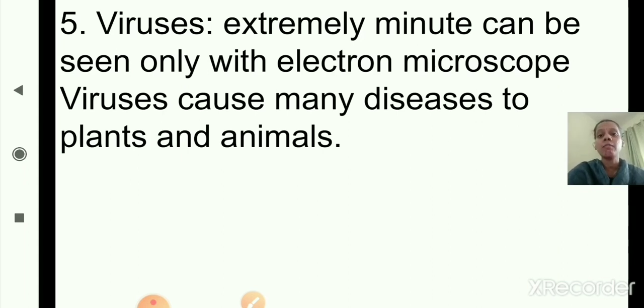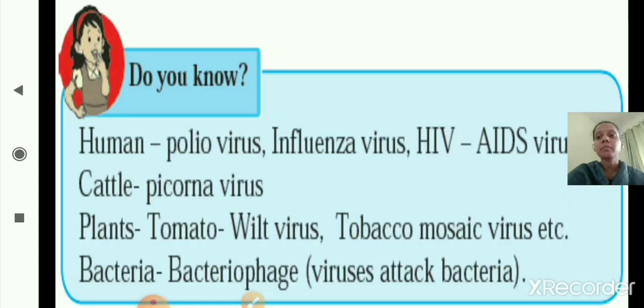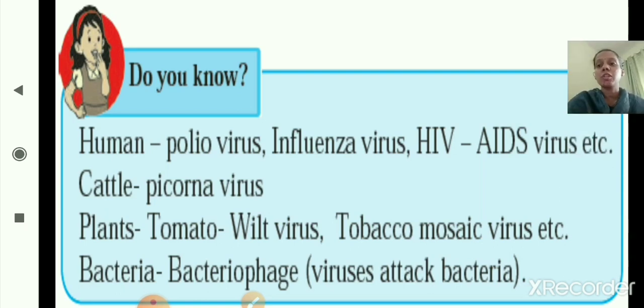Now the last part from lesson number 1. Here a few of the viruses are mentioned. Cattle are attacked by the Picorna virus. Humans are attacked by the polio virus, influenza virus and HIV AIDS virus. Plants are attacked by the tomato wilt virus or tobacco mosaic virus, etc. And bacteria are attacked by bacteriophage, a virus which attacks bacteria. So these are the different viruses mentioned in the table.